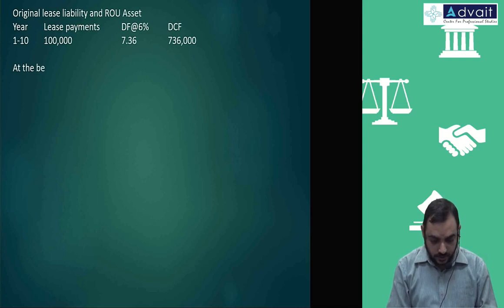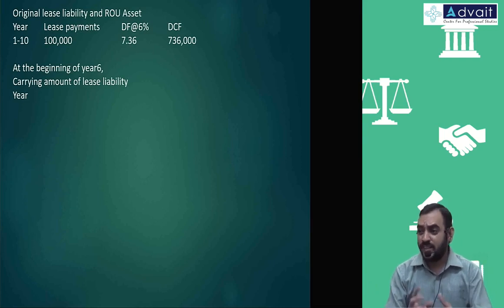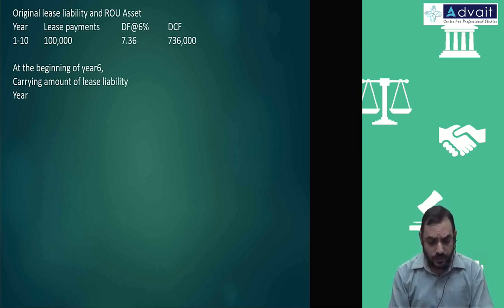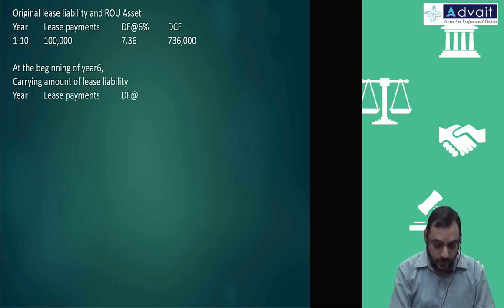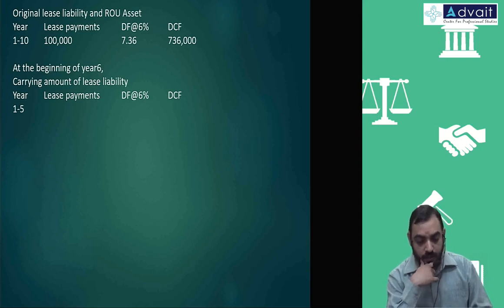At the beginning of year 6, carrying amount of lease liability. Here again you can do it from the amortization cost method, that's a slightly longer method. We'll go for the regular method. Here lease payments, discounting factor at 6%, because we are doing carrying amounts. Year 1 to remaining years are 5 years.